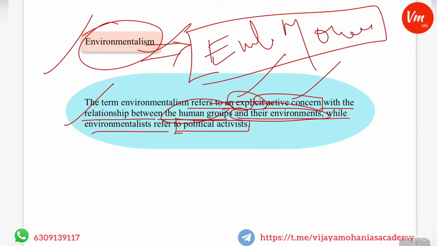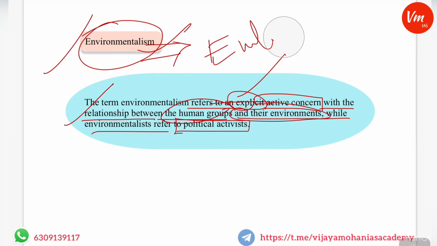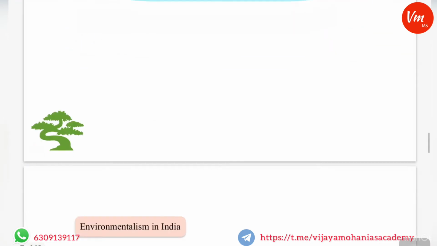So in fact, environmentalism is nothing but giving a push to the environmental movement, or providing a platform. It is an active concern for the environment, and thereby gives rise to widespread environmental movements. For example, the Chipko movement and the Silent Valley movement are all part of environmental movements. So this is what you need to understand about environmentalism.